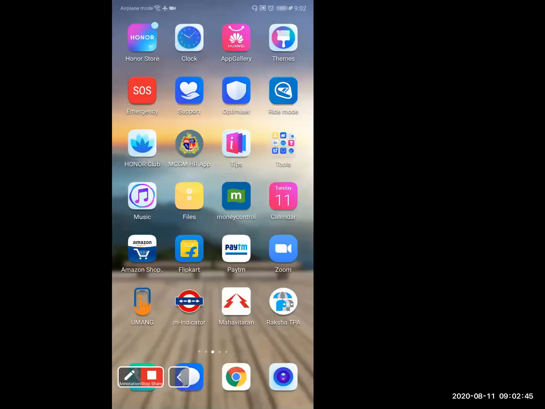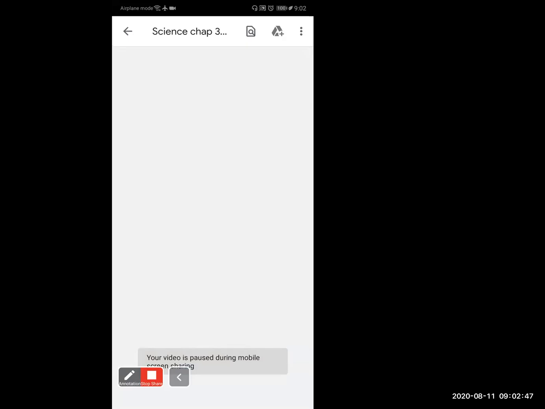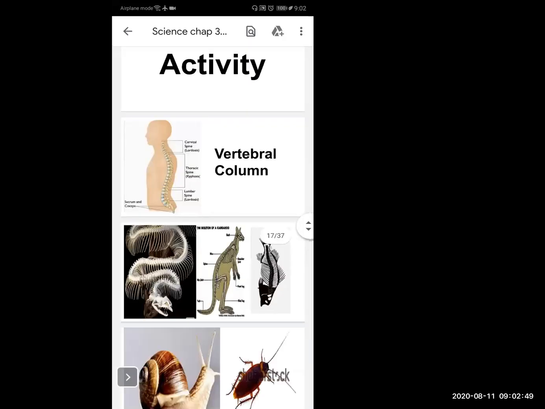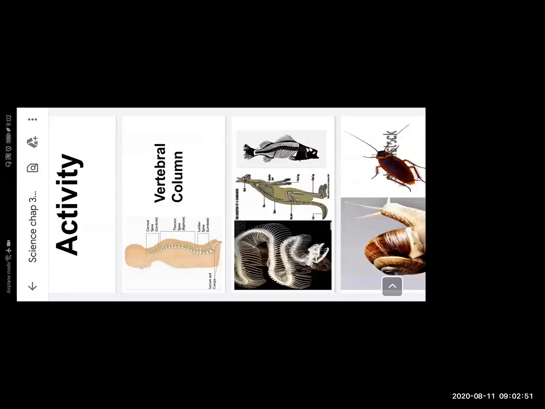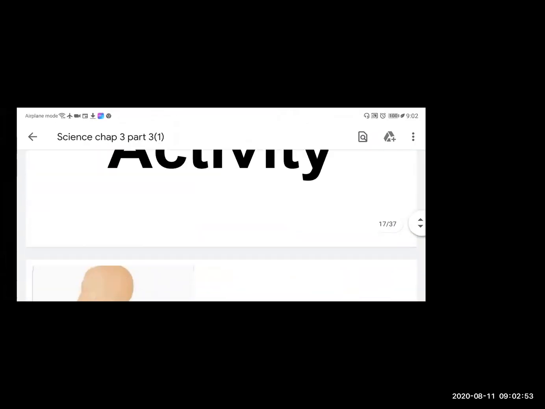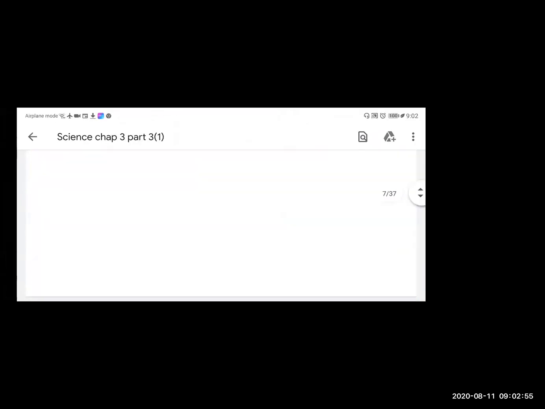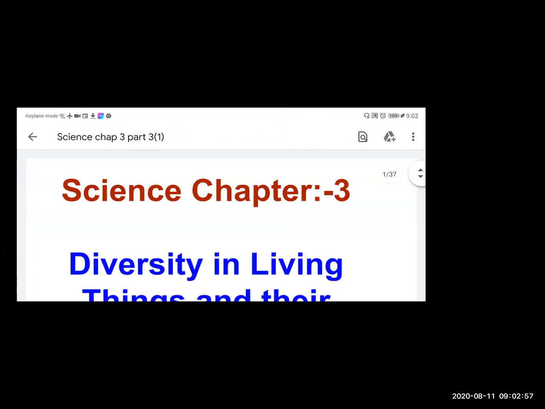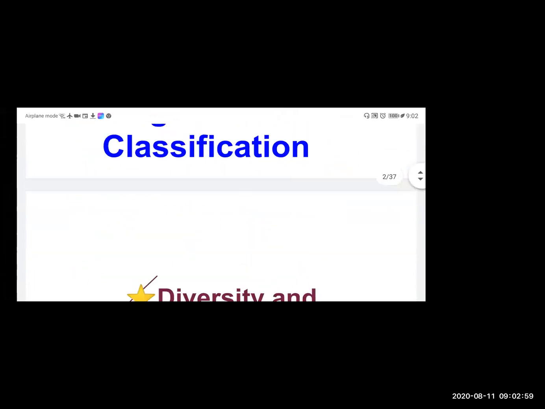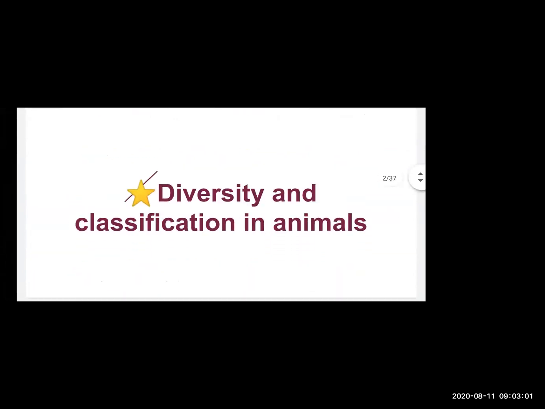more about classification of animals. So today our topic is diversity and classification in animals.